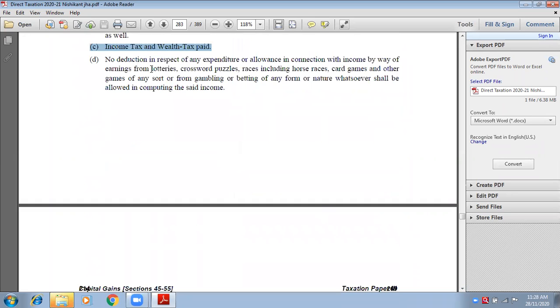Any type of expenses related to lottery, crossword puzzles, races, card games will not be allowable. Betting, gambling. See, already these incomes are बैठे बिठाई income होती है ये. So deductions are not available. Suppose you earned a lottery amount of rupees 1 lakh. Now you will say, I purchased the tickets of rupees 7,000, so out of 1 lakh, 7,000 will be deducted. No, not allowed.